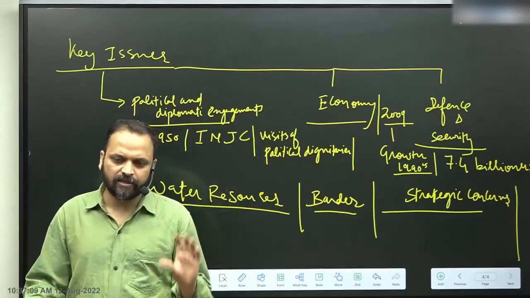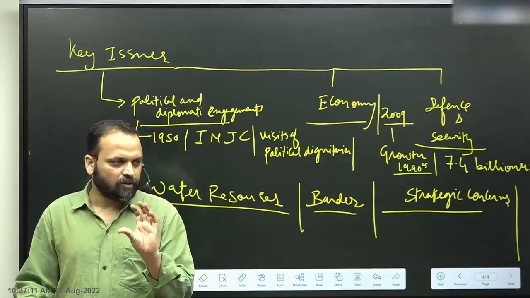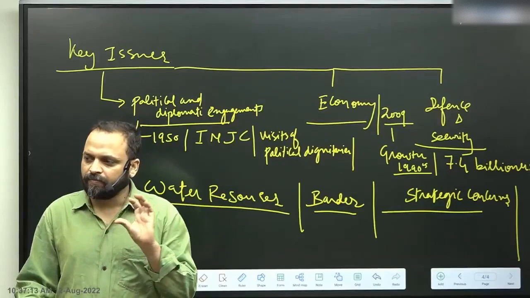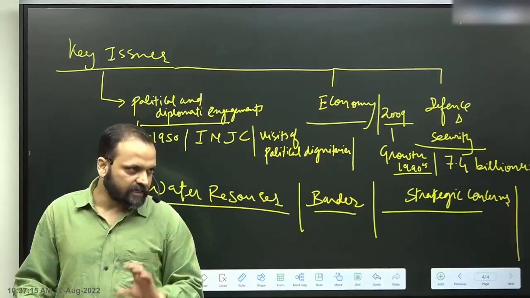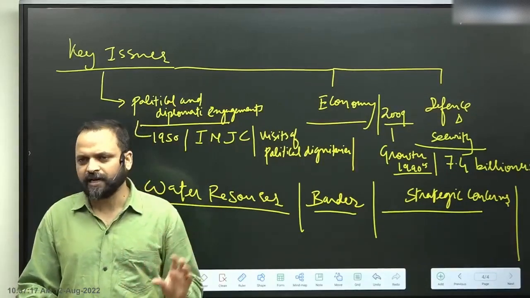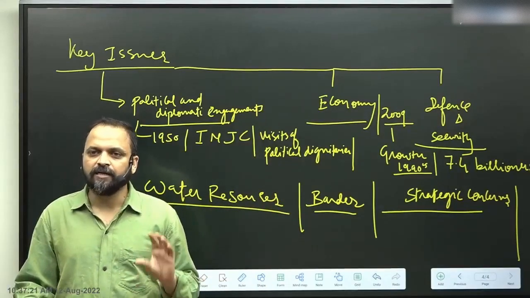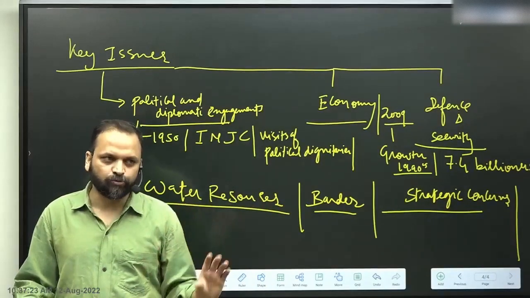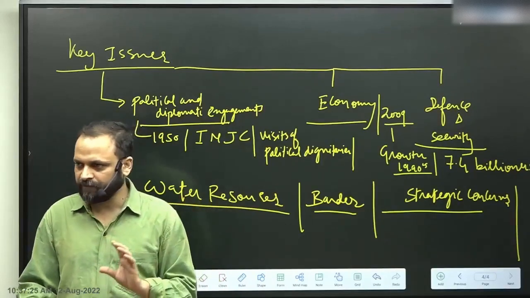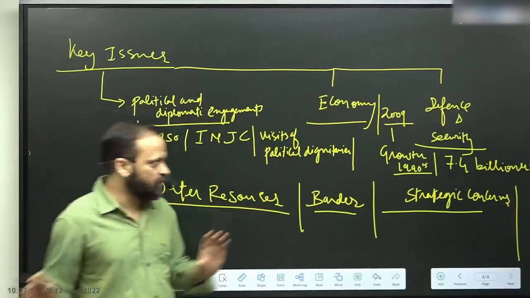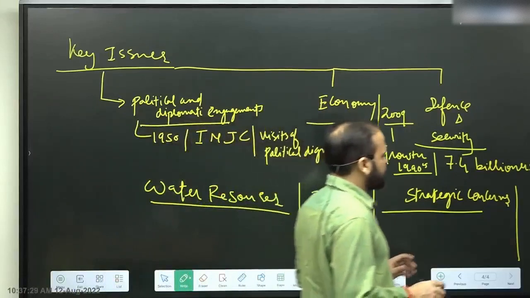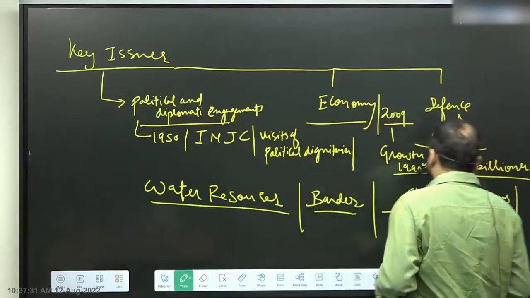And generally common sense suggests balance of trade is in India's favor. India is a larger economy. With all its neighbors, it has a trade surplus in South Asia, not with China. With China we have a large trade deficit. So here also we have a trade surplus. So these are the numbers.